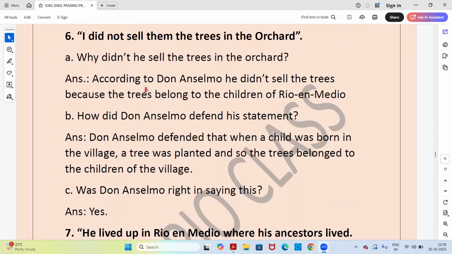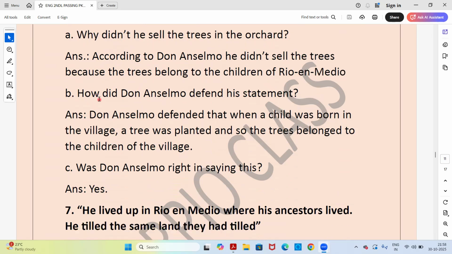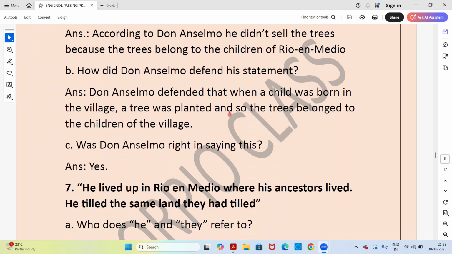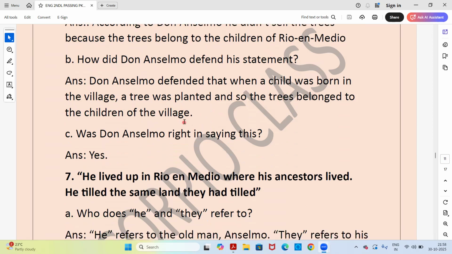Next question. I did not sell them the trees in the orchard. Why didn't he sell the trees in the orchard? Answer. According to Don Anselmo, he did not sell the trees because the trees belonged to the children of Rio and Medio. Next question. How did Don Anselmo defend his statement? Answer. Don Anselmo defended that when a child was born in the village, a tree was planted and so the trees belonged to the children of the village.